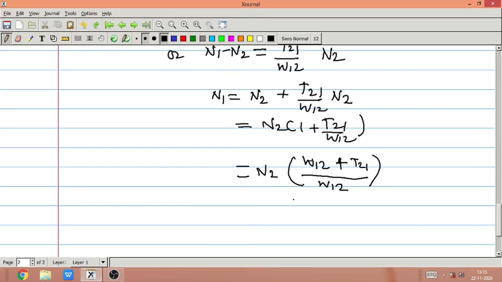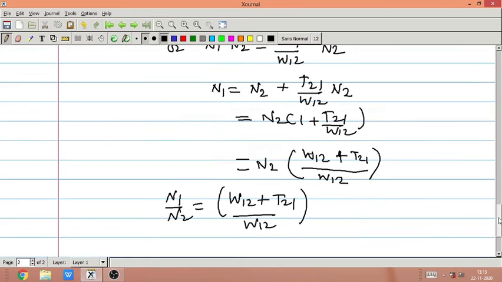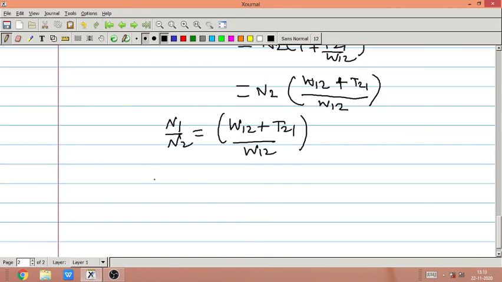So N1 upon N2 is equal to (W12 plus T21) divided by W12. We generally write the population inversion as N2 upon N1, so N2 upon N1 is equal to W12 upon (W12 plus T21).